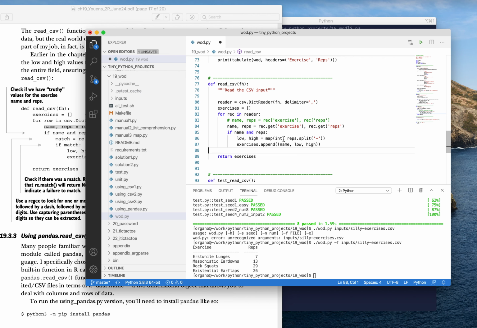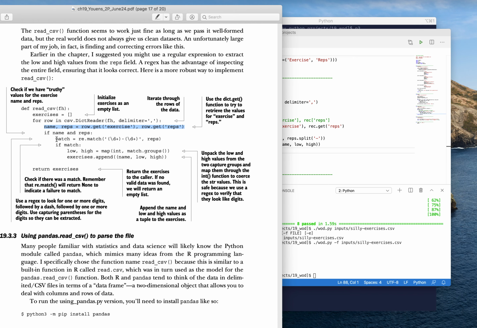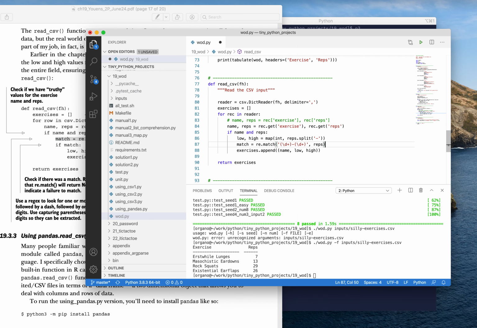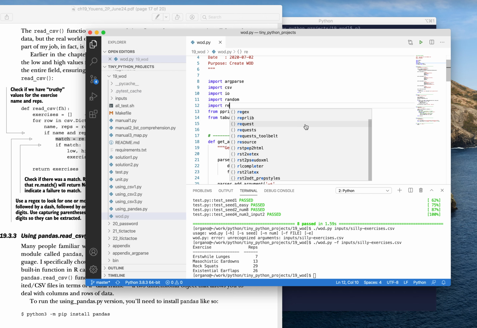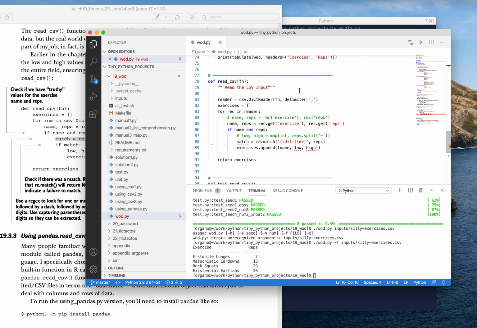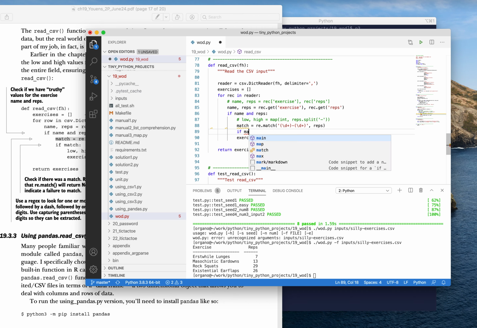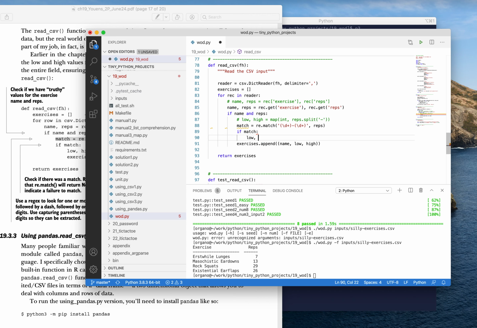This bit here with mapping onto int and split is not such a great way to go about it. I really think that it's a case here to use a regular expression and do a match, which means we're going to have to import re for this. And I can go back down here and say if match, then low and high is equal to match.groups. So groups, if you remember, will return all the grouped matches, and because there are exactly two groups, I can safely unpack that into low and high.